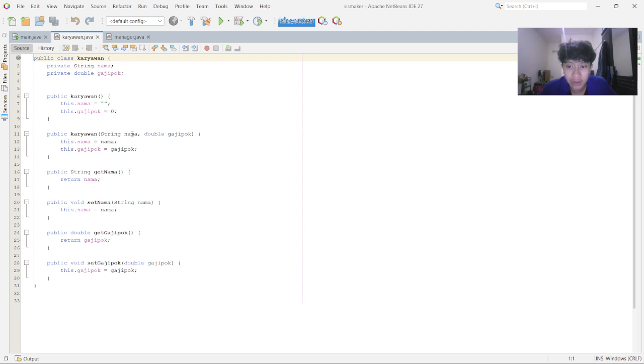And then a default constructor that initializes the name to an empty string and the basic salary to 0, and lastly a parameterized constructor that accepts name and basic salary values.